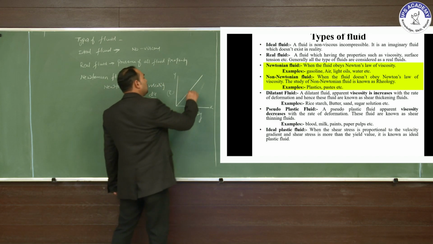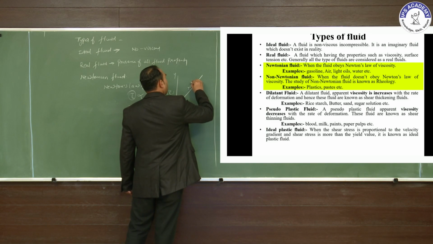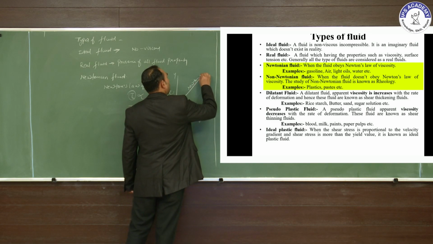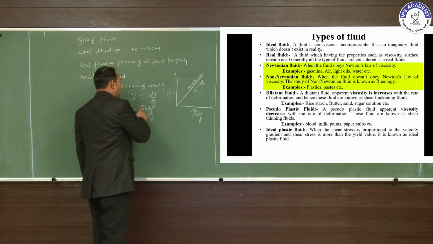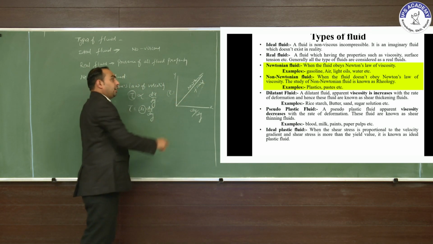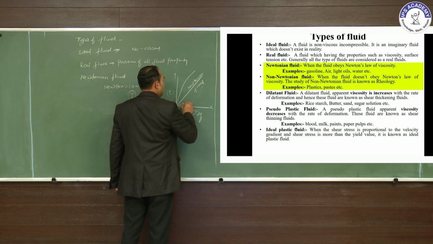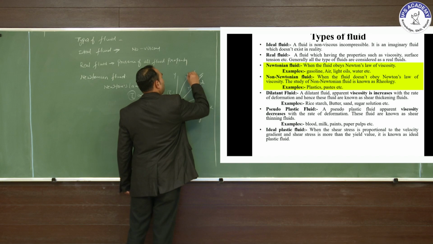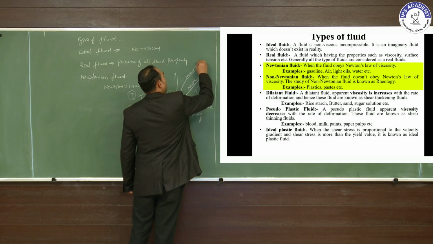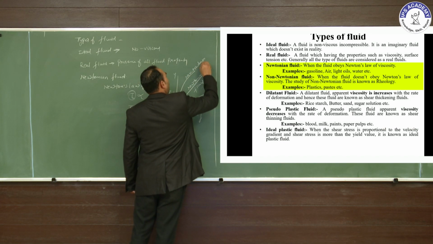That is the Newtonian fluid. If it is not proportional, it does not obey Newton's law of viscosity, and these are the non-Newtonian fluids.